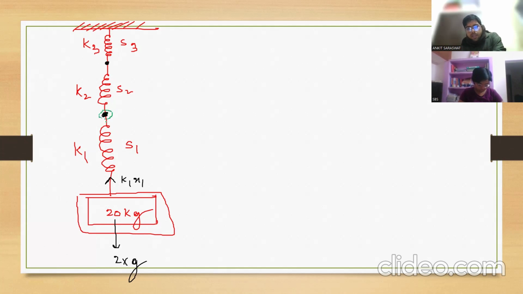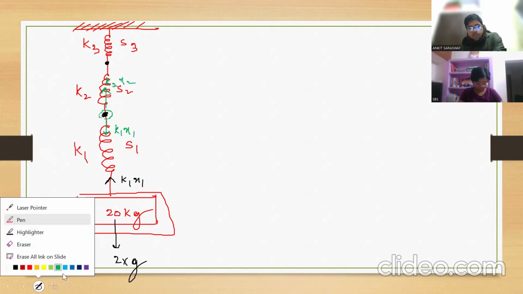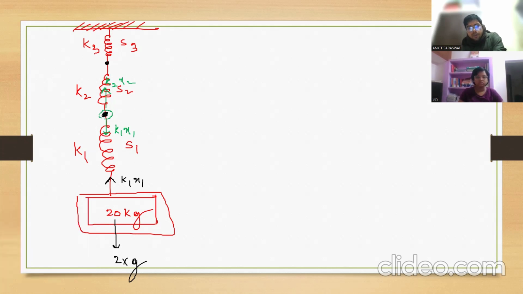If this is my system, then one force is due to S1, how much? K1X1. Due to S2, K2X2. If I draw for S3, this point is our system. On my system, one force is due to below spring, how much?